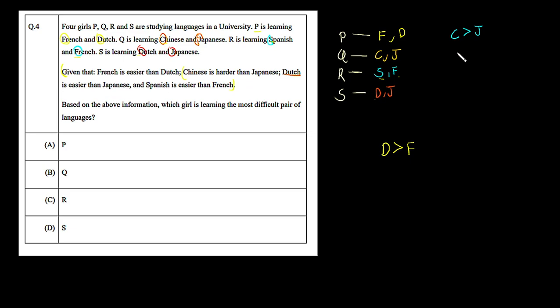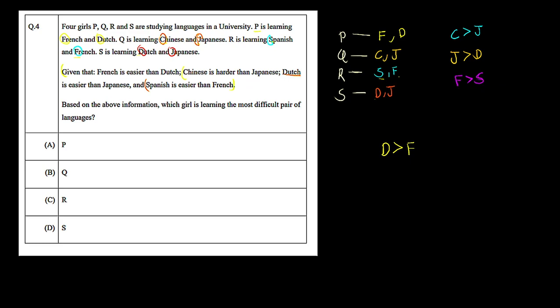That means Japanese is harder than Dutch. So again, J is greater than D. And in the last one, Spanish is easier than French. Then we can say French, F, is more difficult than Spanish, S.